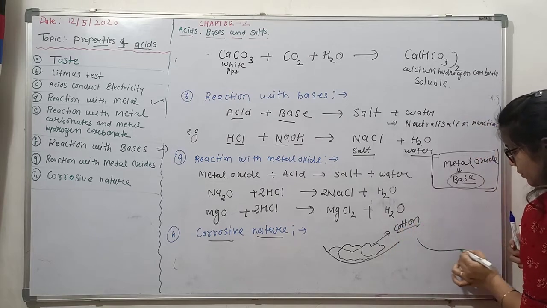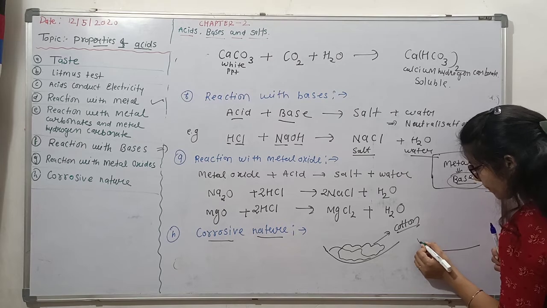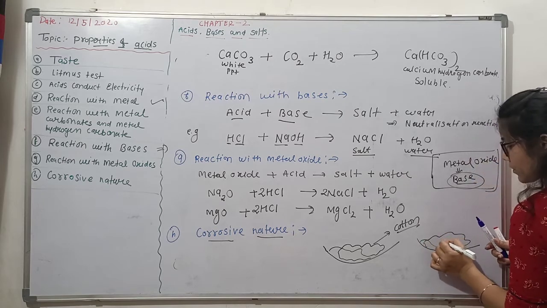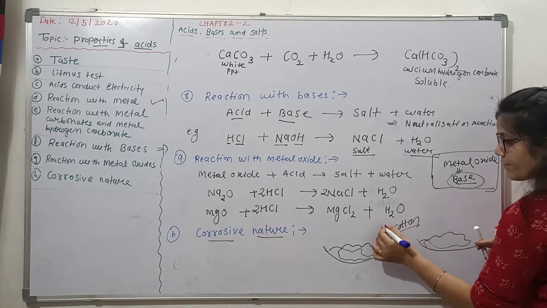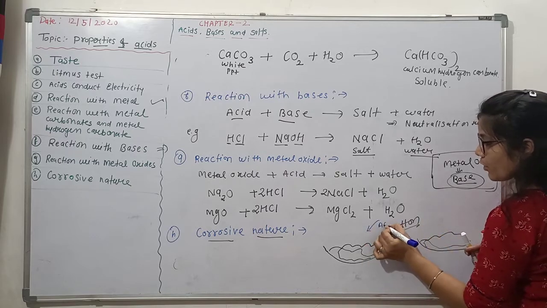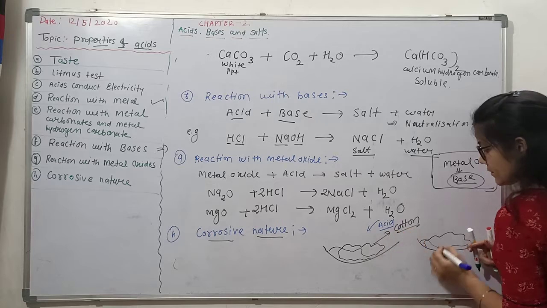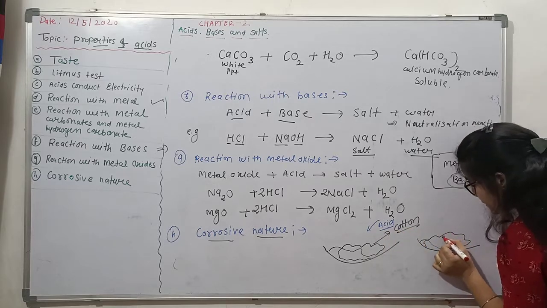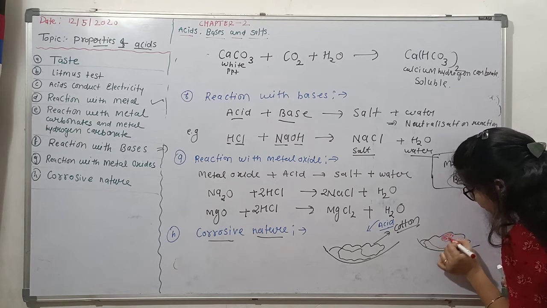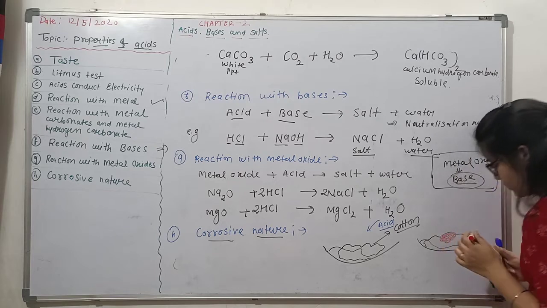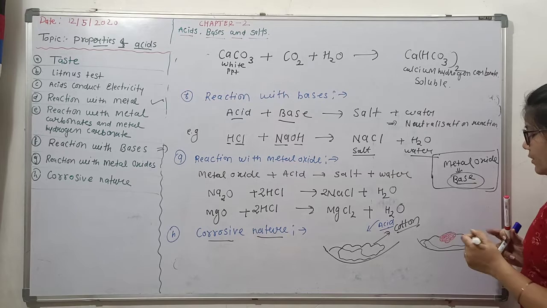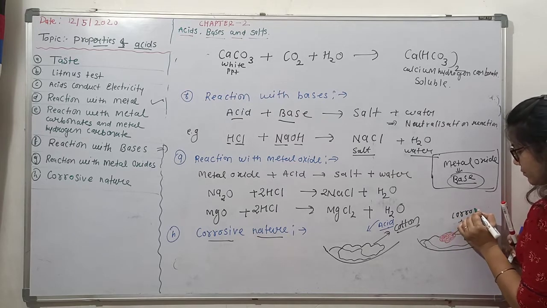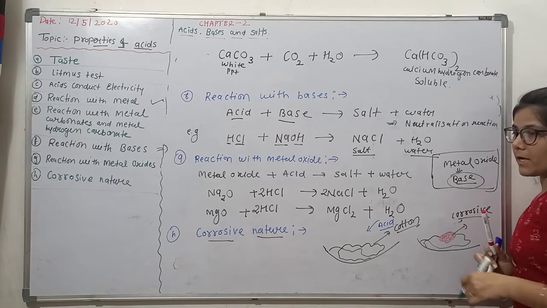Now pour a few drops of acid on the cotton. If we add a few drops of acid, what we observe is that the cotton gets burned. So this is called the corrosive nature of acid.